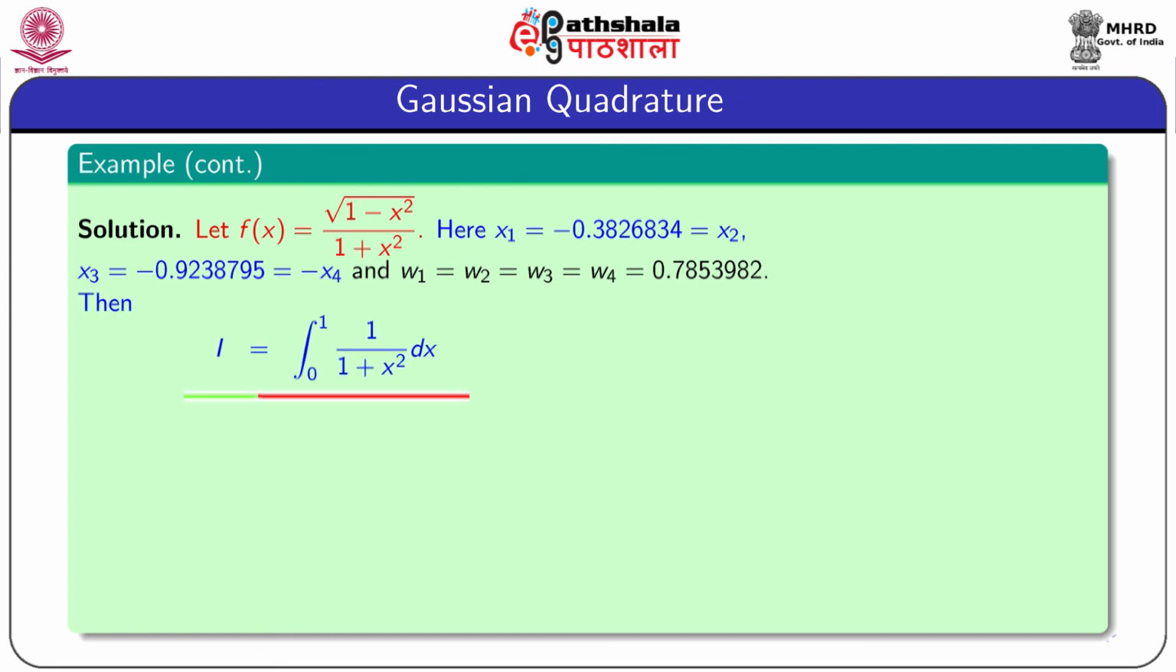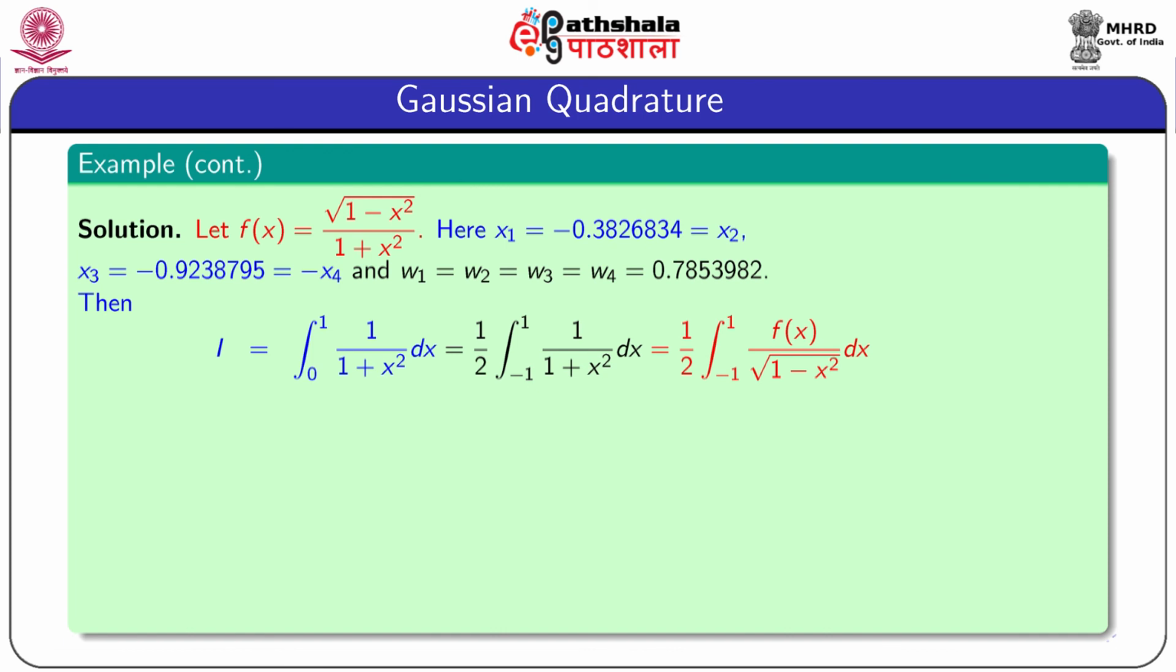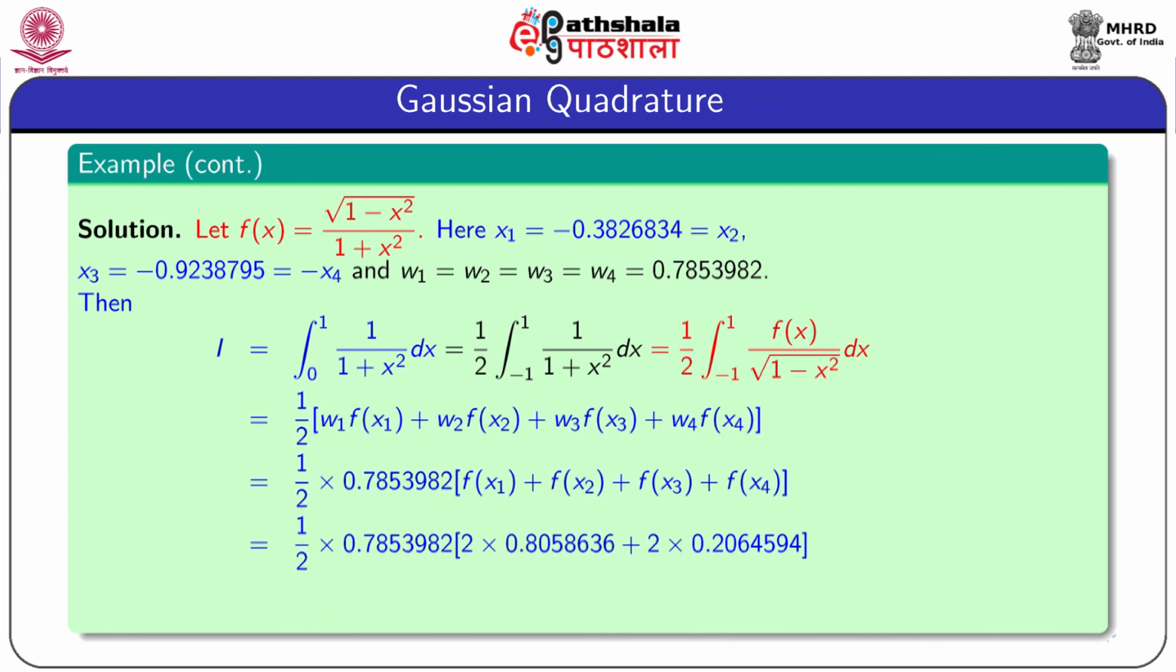Then the integration I equal to 0 to 1 of 1 by 1 plus x squared dx is converted as half into the integration from minus 1 to 1 of 1 by 1 plus x squared dx. Note that the integrand is an even function, so the entire integration is multiplied by half, and the interval is extended to minus 1 to 1. And this integral can be taken as half into the integration from minus 1 to 1 of f(x) by root over 1 minus x squared dx. In terms of f, the integration is written in this form, and using the 4-point formula we obtain this expression, and after simplification it becomes